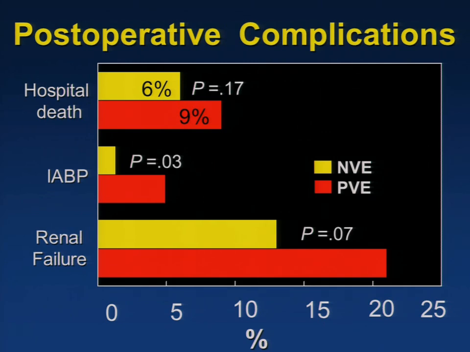In terms of overall hospital death, our in-hospital death for native and prosthetic combined was about 7%. The hospital death rate for native was 6% and 9% for prosthetic valve endocarditis, although when you look at the p-value, it was not very different. But patients who had prosthetic valve endocarditis did have a higher rate of intra-aortic balloon pump insertion postoperatively and a higher incidence of kidney failure.